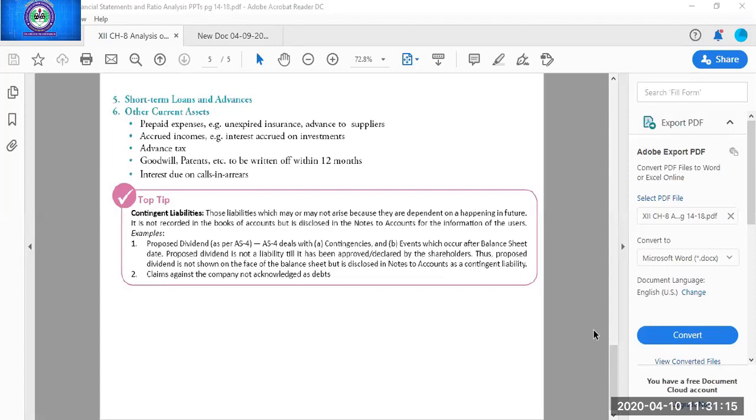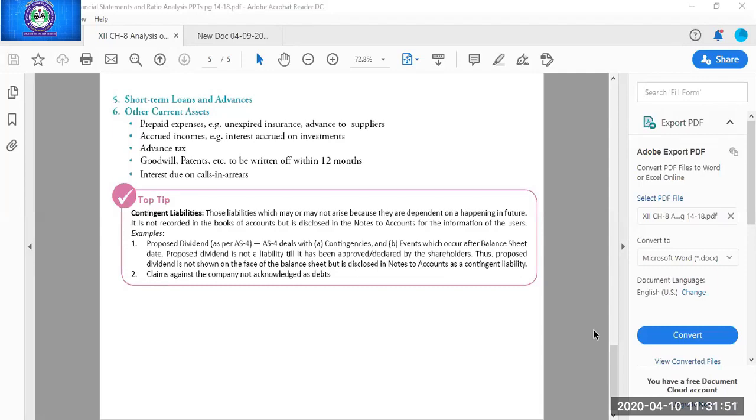Example, the most important example which may be asked in the question is the proposed dividend. I told you earlier, here I want to clear this concept, that if you are purchasing the shares of a company and you are holding them as an investment, so you may get the dividend on these shares, because the returns of share is the dividend. So how the dividends are declared? Listen to this concept carefully. I told you earlier that the company is getting profits by making the statement of P&L. Company is getting profits.